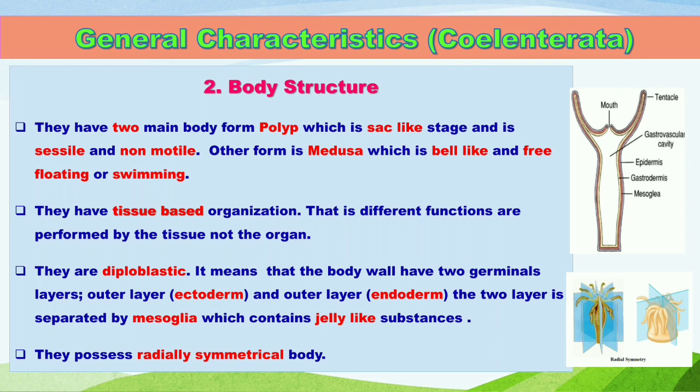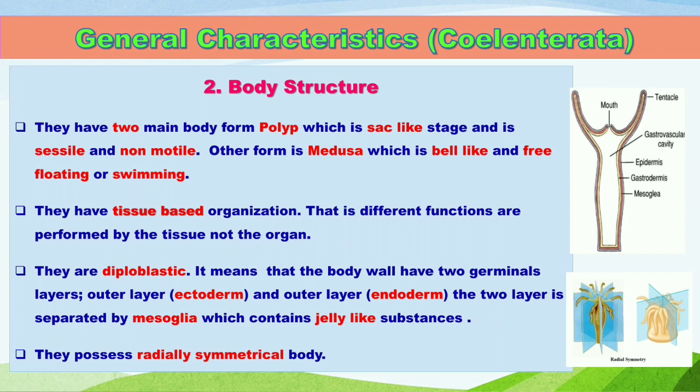One is called polyp, which is a sac-like stage and is sessile, which means it cannot move from one place to another. Another form of body structure is called medusa, which is a bell-like structure, free floating or swimming. That means they can swim from one place to another. They have tissue-based organization. In the previous phylum they were cell-based. Now in the case of Coelenterata, they are tissue-based.